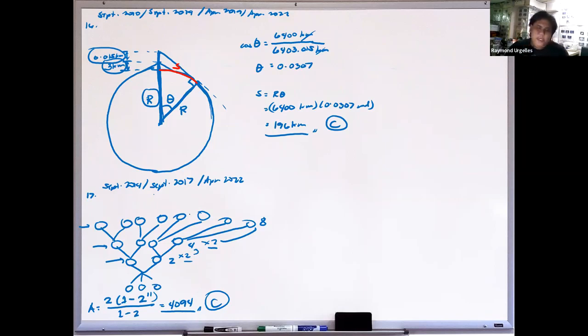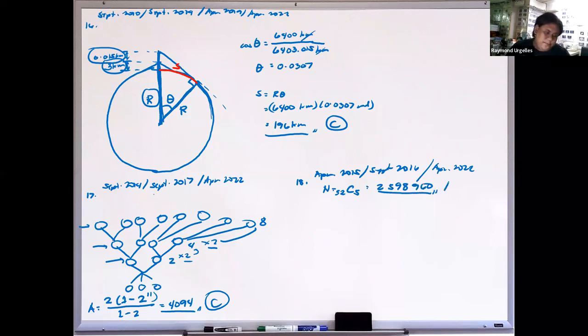Then number 18. For this problem, it came out in April 2015, repeated in September 2016, and repeated again in April 2022. This is just a counting problem: how many 5-card poker hands can we get from a standard deck of 52 cards? It's just a combination. We have 52 and choose 5. You will get 2,598,960, so this is letter A.